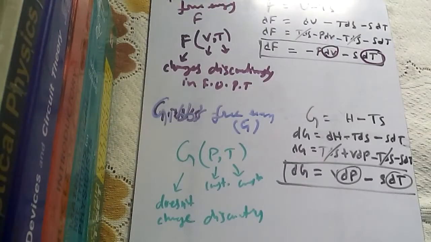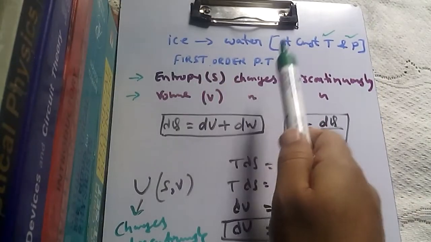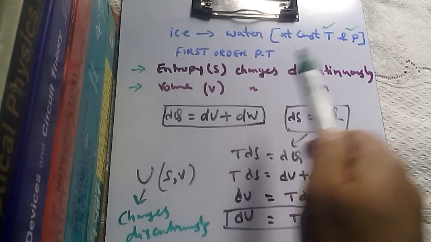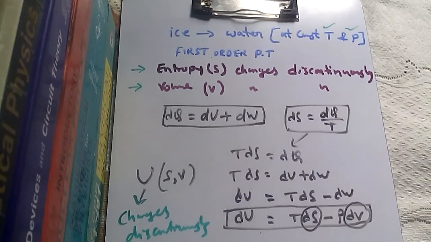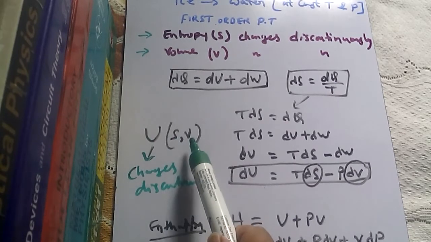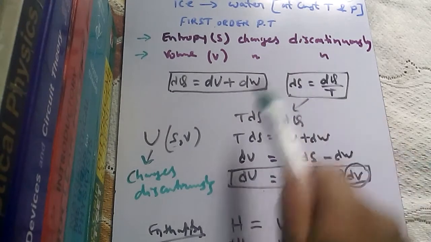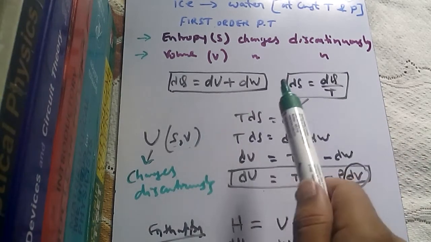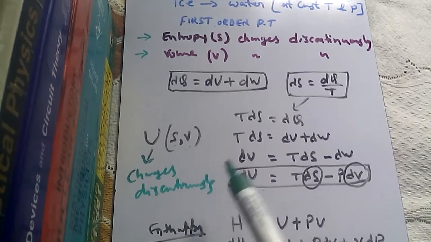How? Let me tell you once again that we already know that in a first order phase transition, entropy changes discontinuously and volume changes discontinuously, but temperature and pressure are constant. Now internal energy depends on entropy and volume, so internal energy also changes discontinuously.